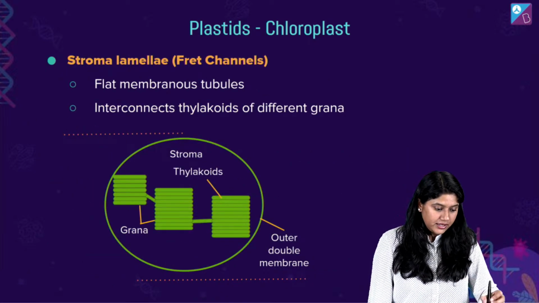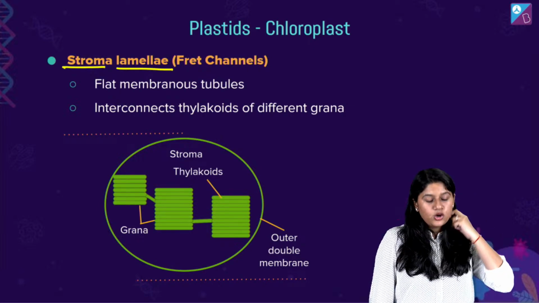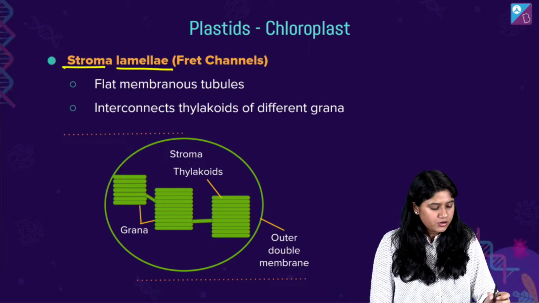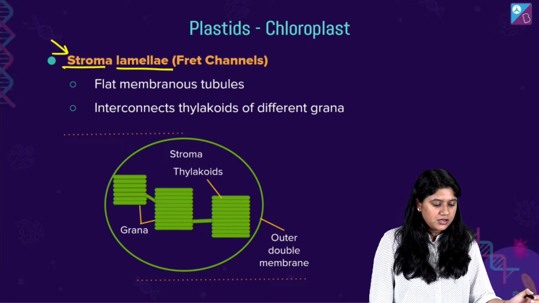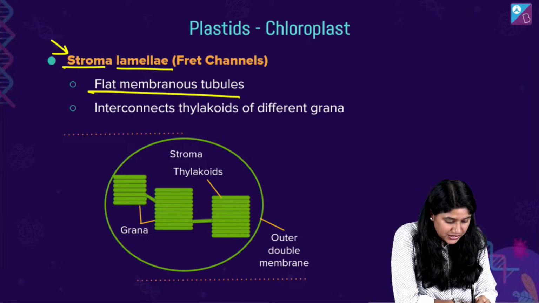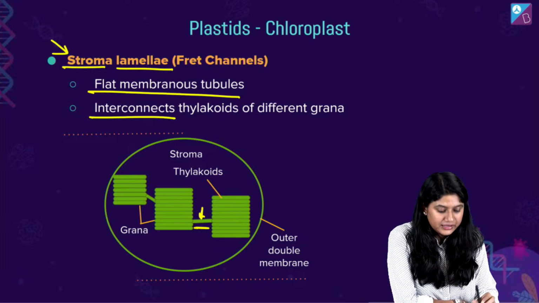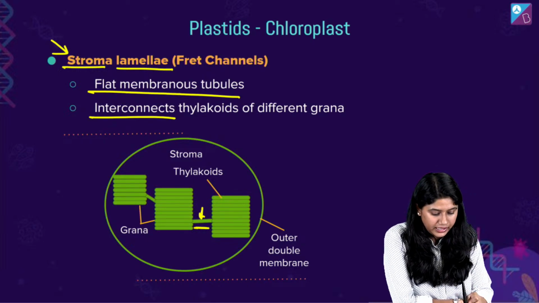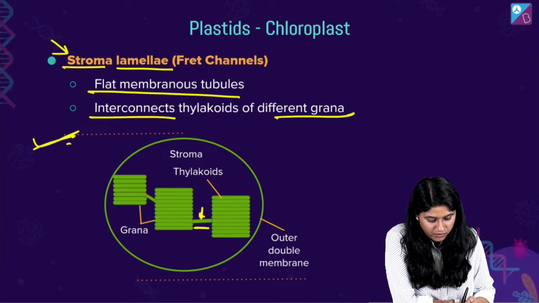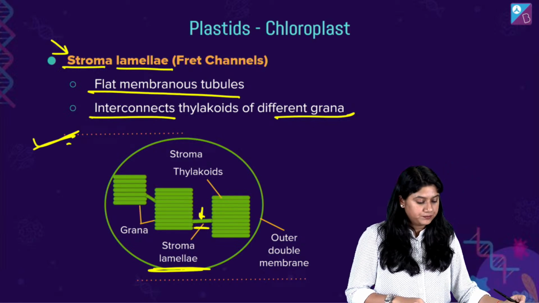Thylakoid के बारे में बात कर ली है. Stroma, laminae, right? Fred channels भी बोलते हैं. Or sometimes we call it the middle lamina also, right? But over here we are calling them as a stroma laminae. Flat, and they are the membranous tubules. We can see over here, right? See this? And they're interconnected, the thylakoids of different grana. Clear? They are a very important part of it. See over here, we have the stroma lamina.